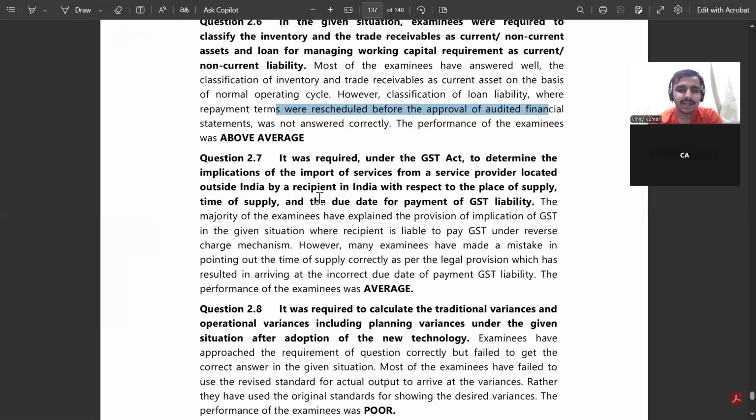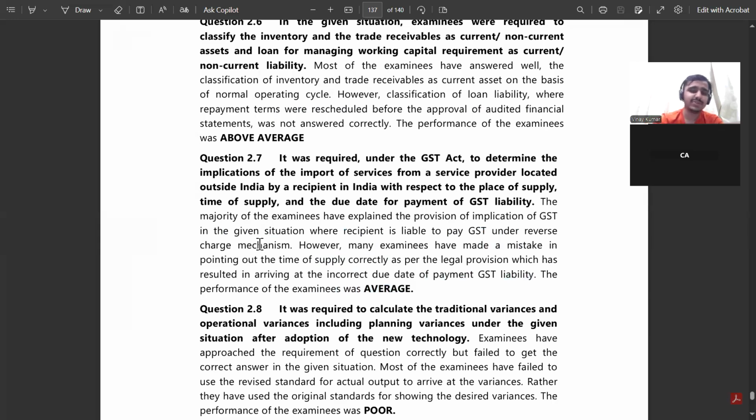It was required under the GST Act to determine the implication of the import of services from a service provider located outside India by a recipient in India with respect to the place of supply, time of supply, and the due date for the payment of GST liability. So now the majority of the examinees have explained the provision of the implication in the given situation, where the recipient is liable to pay under RCM. However, many examinees made mistakes in pointing out the time of supply correctly as per the legal provision, resulting in an incorrect due date of payment of GST liability. The performance of examinees was average.